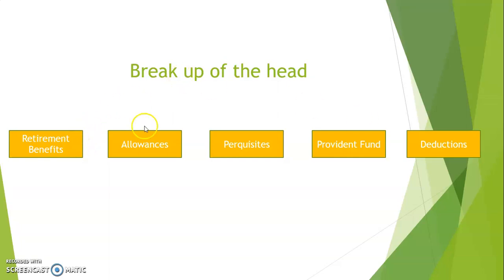So the first 4 items are all additions. These 4 items are a set of various individual items which form taxable elements of salary, whereas deductions form a set of items which are reducible elements. Got it?